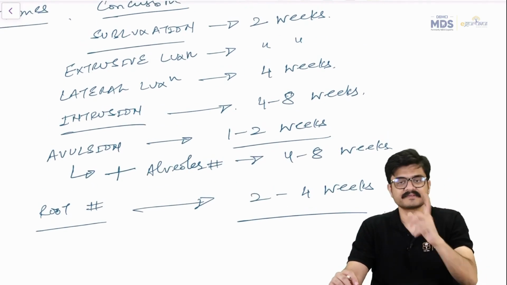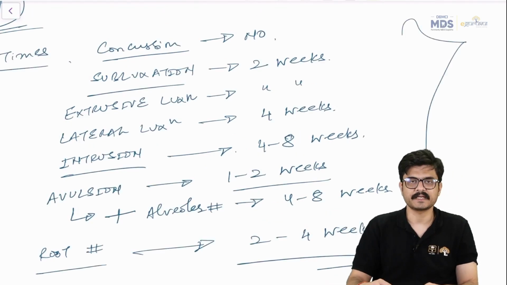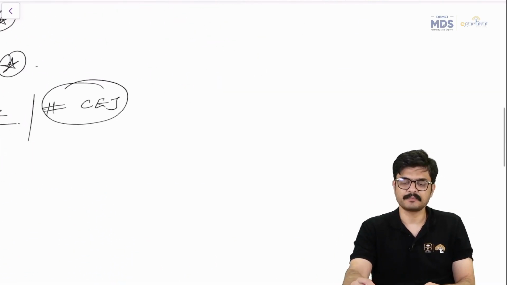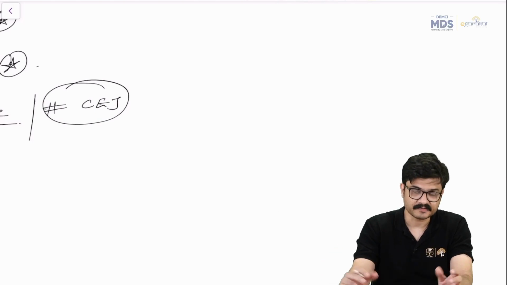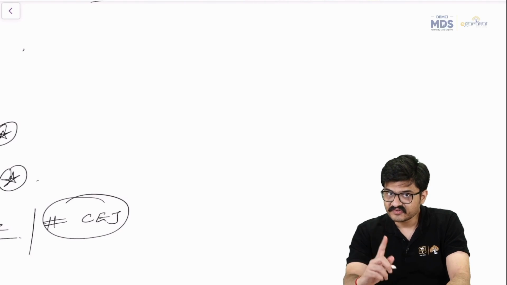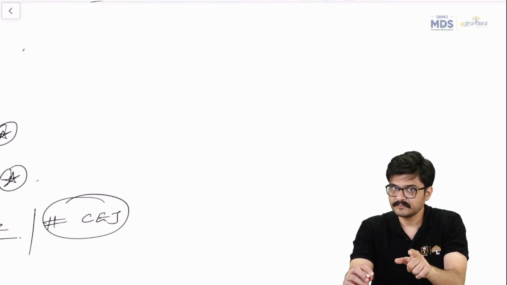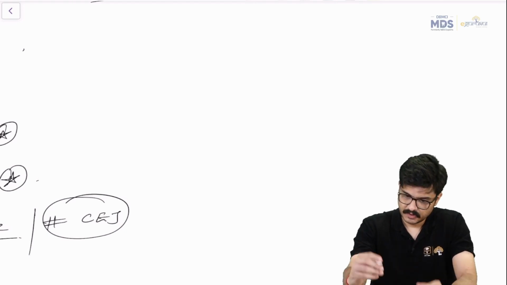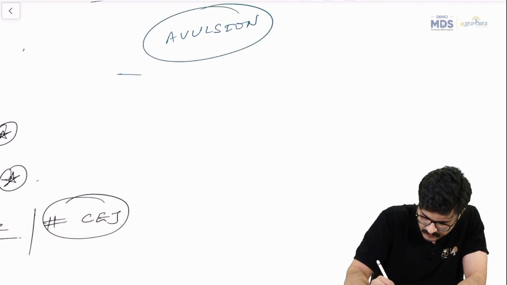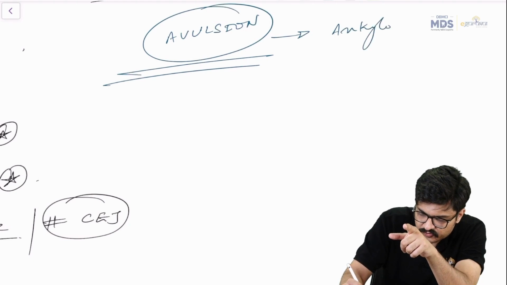Memorize them. Next important question: when a tooth sustains a traumatic injury, if at all root resorption takes place, what is the most common type of root resorption? It is external inflammatory resorption. And avulsion is also a traumatic injury, right? It's a type of a luxation injury. So even in avulsion, if you've not managed an avulsion case well, then what happens? The tooth becomes ankylosed, right?